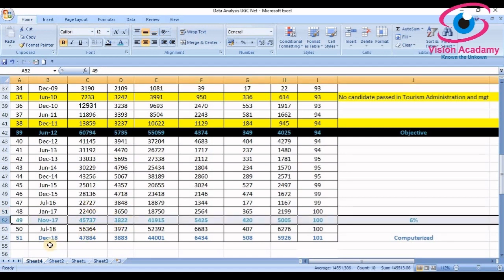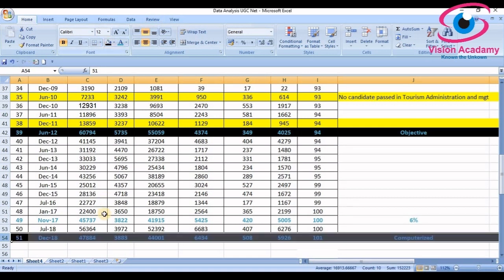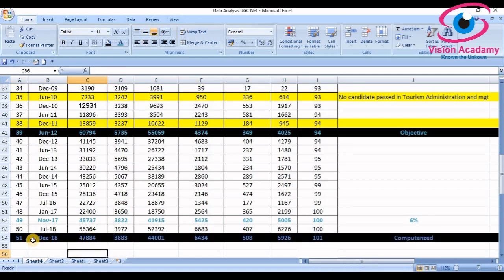And one more thing you should keep in mind: in December 2018, total qualified candidates decreased. Look at July 2018, 56,364 candidates, but in December 2018, 47,884 candidates qualified. The reason is that from December 2018, the exam is given online. Earlier you had to answer on an OMR sheet, but from December 18 onwards, you have to attend the exam online.